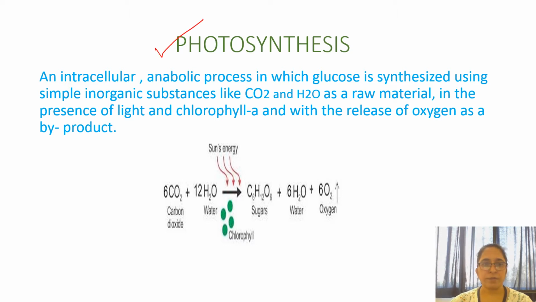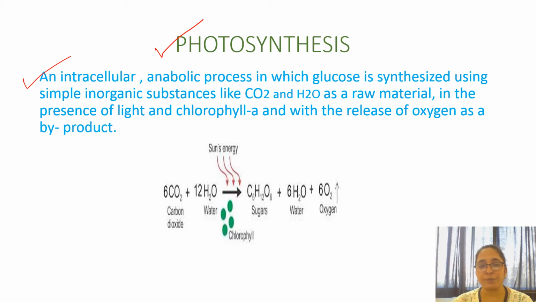Here is the definition: an intracellular anabolic process in which glucose is synthesized using simple inorganic substances like carbon dioxide and water as raw material, in the presence of light and chlorophyll, with the release of oxygen as a byproduct. So this is a simple definition of photosynthesis.